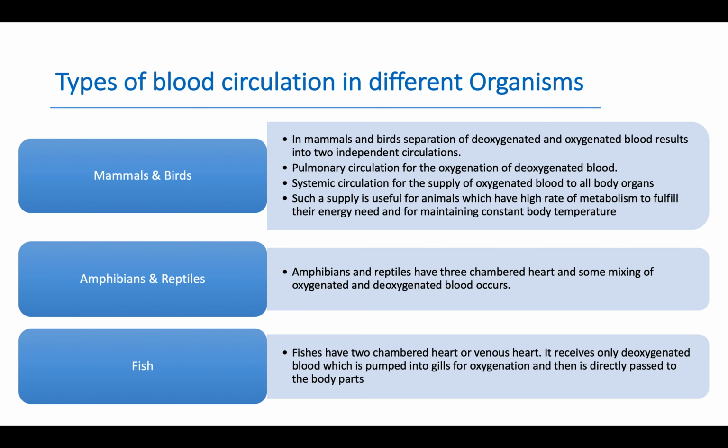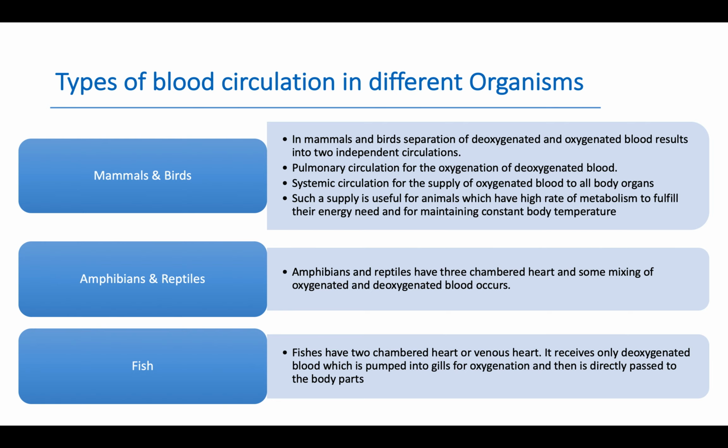Systemic circulation, for the supply of oxygenated blood from the heart to all body parts. And due to these two circulations in mammals and birds, they have double circulation of blood.